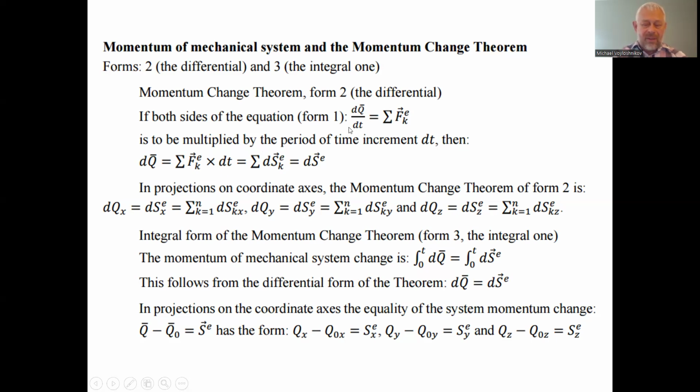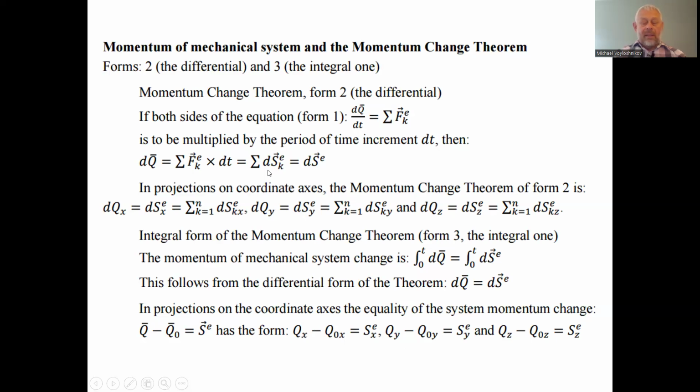We can do a very simple mathematical transform. Just move the denominator from the left side to the right as a factor, and we will have on the left the differential, the increment of the momentum. On the right, we will have the total force multiplied by the increment of time. So the change of the momentum equals the action of the force for the same time period as the momentum change we consider. Instead of that, we can define the impulse. The product of the force by the increment of time is the increment of the impulse.